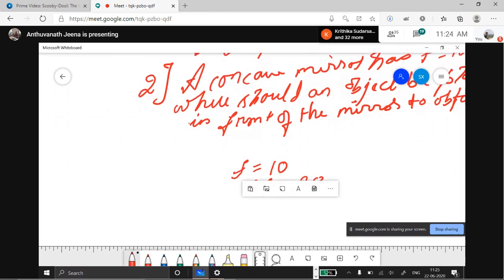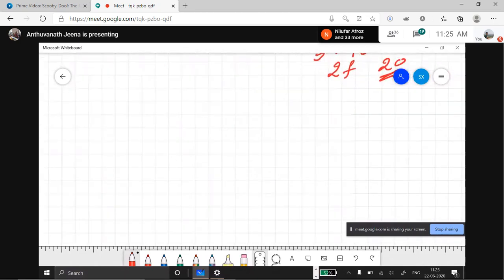Ma'am, it will be negative, no, ma'am? Left hand side of the mirror, yes. We are coming to mirror formula later. This is just how much is the distance. That's all. This question is not using the mirror formula. Now we'll go to the mirror formula. This is basic. Now I'll send the homework also in the WhatsApp.